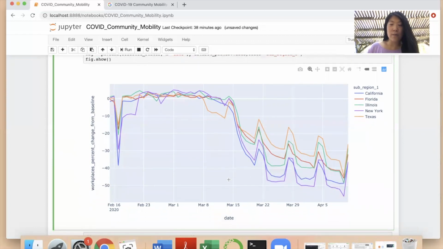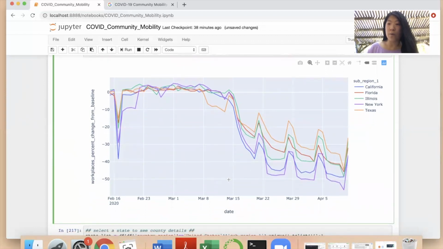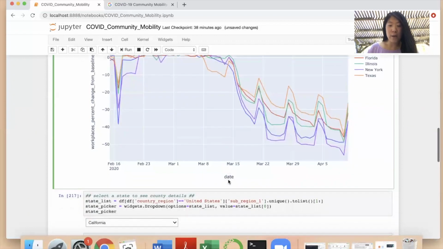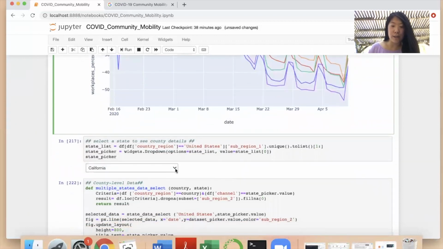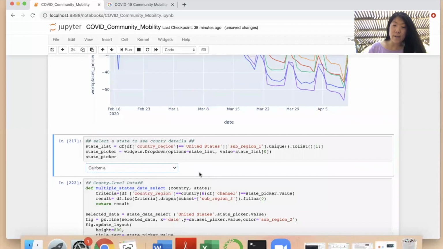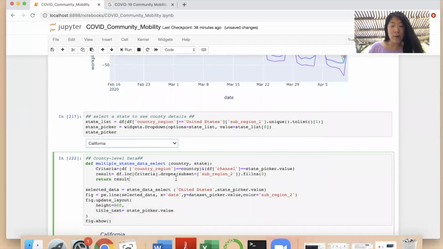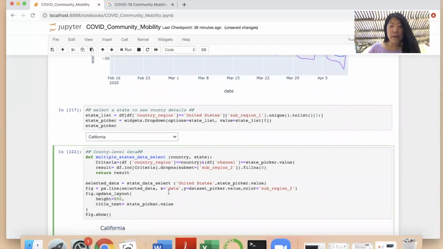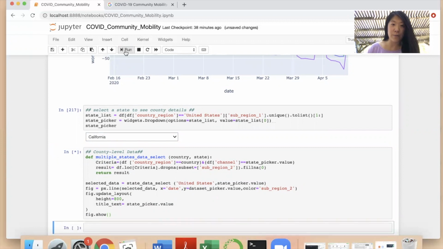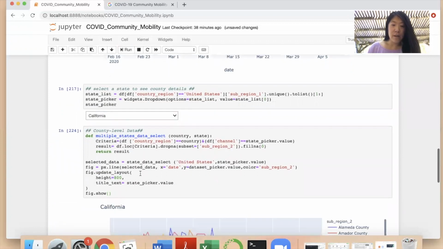All right, next, let's look at the county level for each of the states. You can select the state you're interested in. I'm gonna select California, that's where I am. I wanna see within the state where people go within each county, and whether people go to work as frequently as before. So click on run.